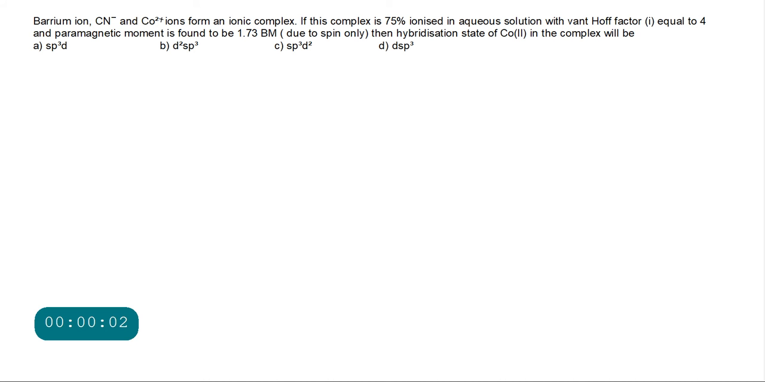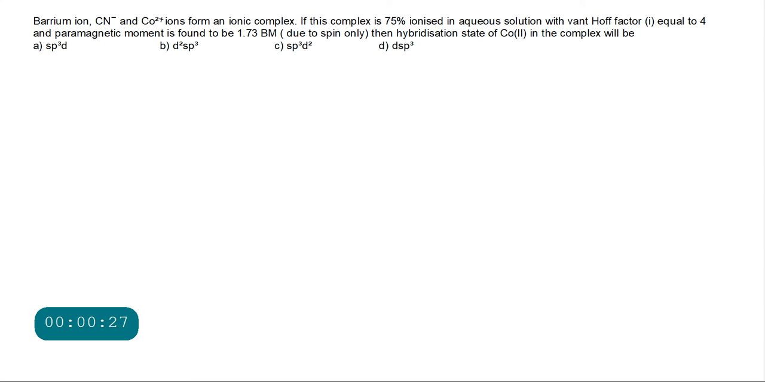JEE Advanced Inorganic Chemistry question type. Let us read the question. Barium ion, cyanide and cobalt ions form an ionic complex. If this complex is 75% ionized in aqueous solution with a van't Hoff factor i equal to 4, and the paramagnetic moment is found to be 1.73 Bohr magneton due to spin only, then the hybridization state of Co2+ in the complex will be.